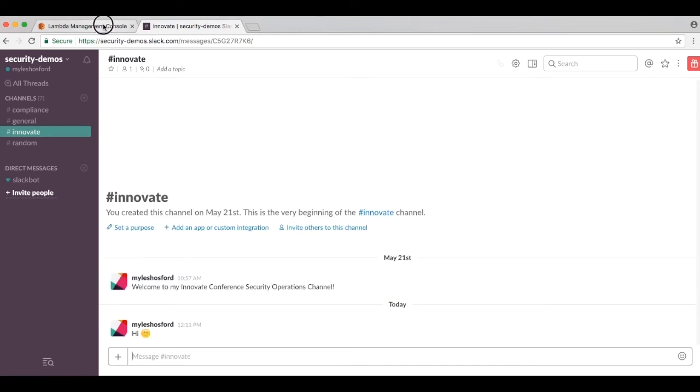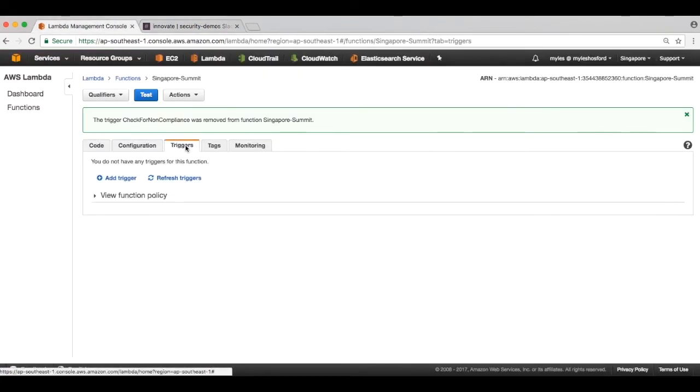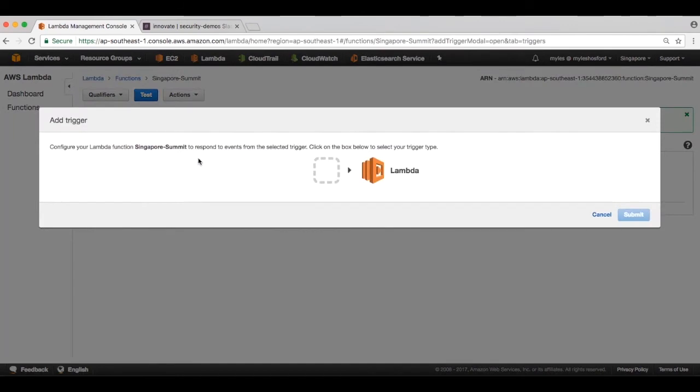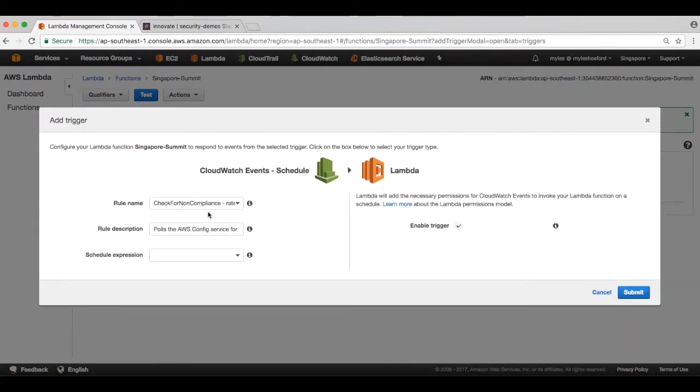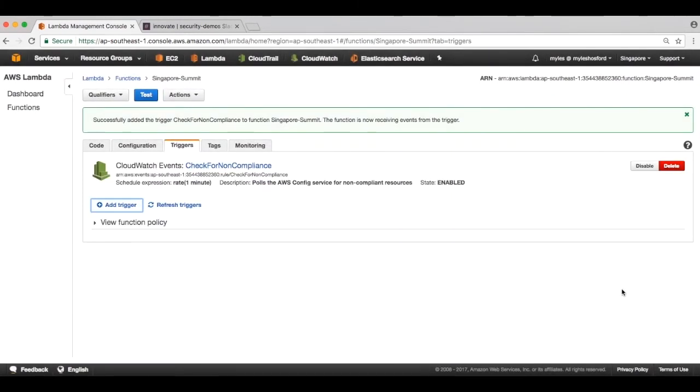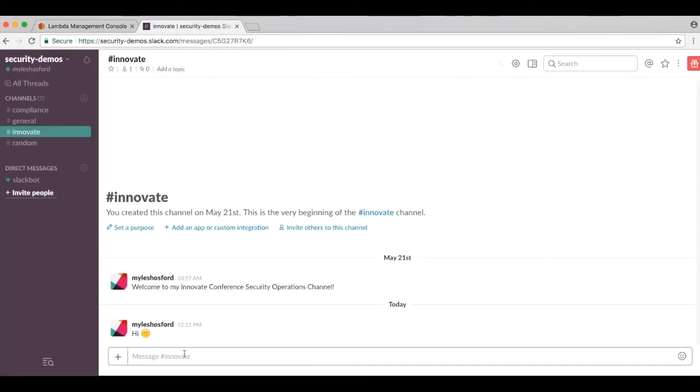So I go back to Lambda, and for the trigger, I want to select the CloudWatch event schedule. You can think of this as cron in the cloud, a service that allows me to fire my Lambda function on predefined frequencies. For this rule, I select 1 minute and I click Save. I now have my Lambda function polling AWS Config every minute. I now wait for my CloudWatch schedule to trigger and poll the config service. When it does, it will detect the non-compliant resources and notify my security operations channel.